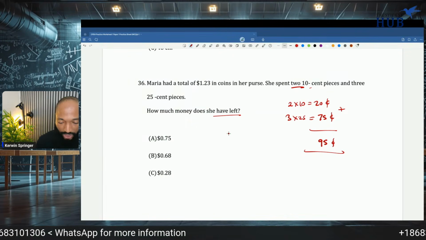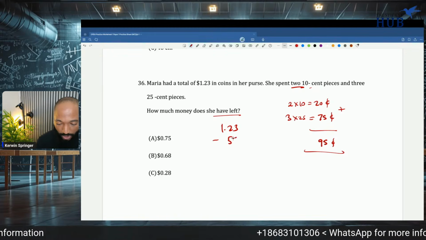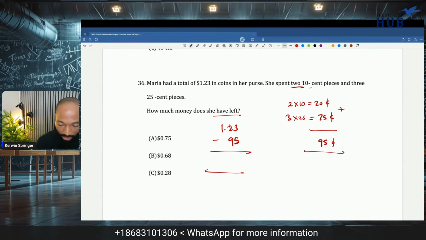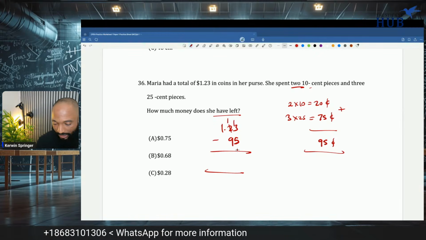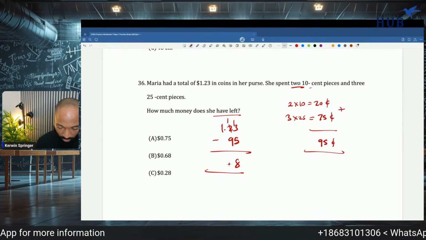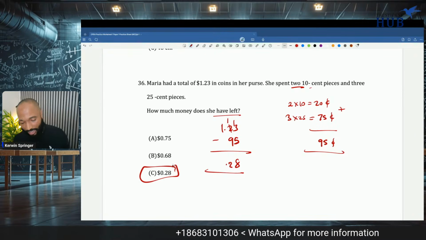How much money does she have left? Left means subtract. So 23 minus 95. We're about to subtract to find out what's going on here. I just figured it back out. So cross out the 2, 1, 13, and we get 8. And 9, and we get 2. 28. It's not much. Just a little scrums. You just have a little scrums left.